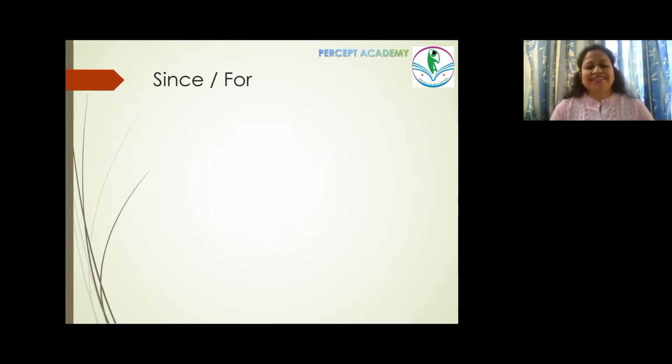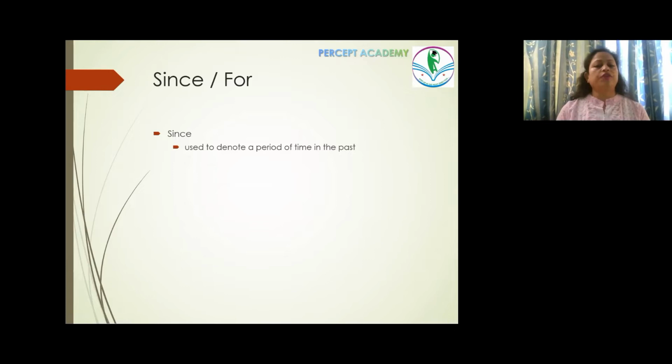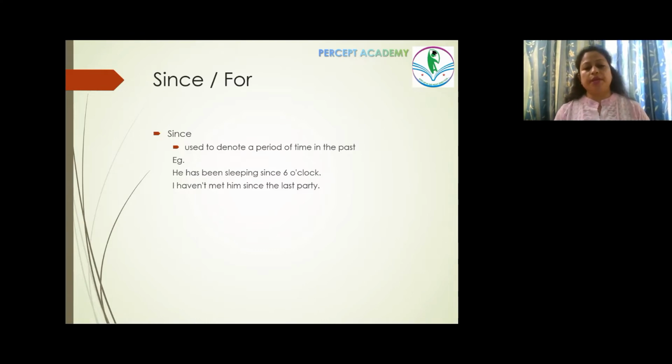Since and for. Very confusing thing for children. Many times I'm asked, ma'am, should we use since or for? My dear students, look at this. Since is used to denote a point of time in the past. For example, he has been sleeping since 6 o'clock. I have given the time, 6 o'clock. When the clock had struck 6 in the past, since then the person has been sleeping.